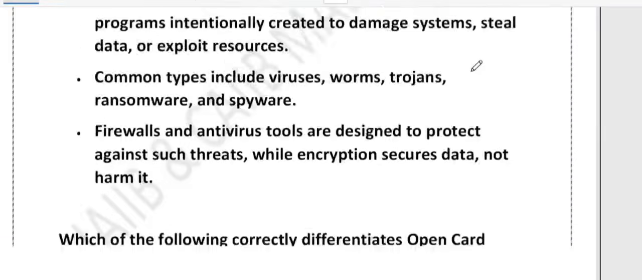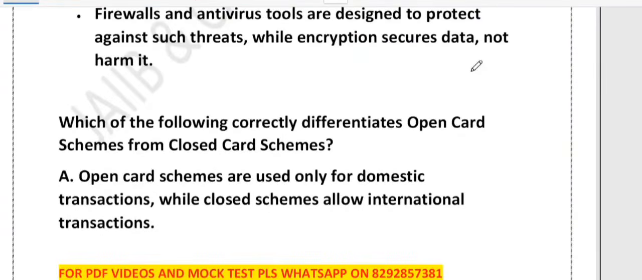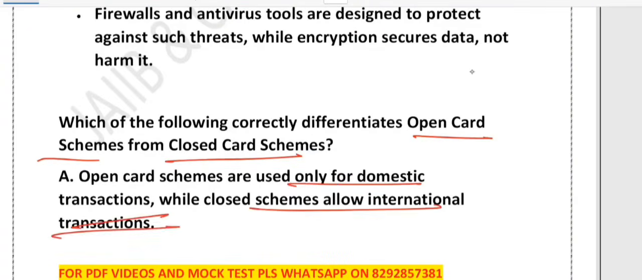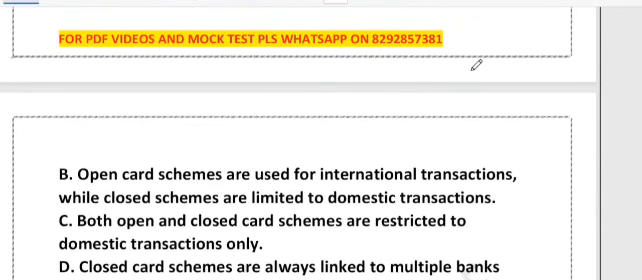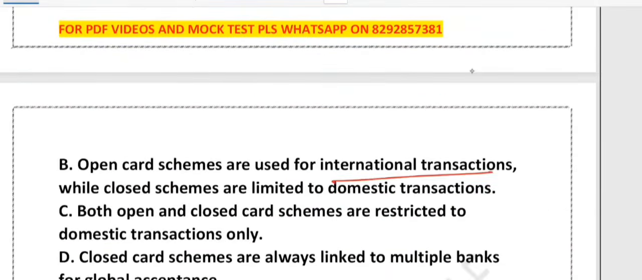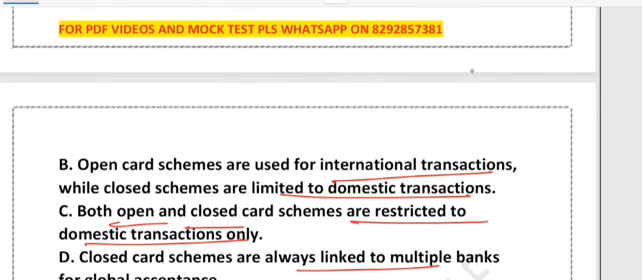Now the next question is, which of the following statements correctly describes the difference between open card scheme and closed card scheme? Option A. Open card schemes are used only for domestic transactions, while closed schemes allow international transactions. Option B. Open card schemes are used for international transactions, while closed are limited to domestic transactions. Option C. Both open and closed are restricted to domestic transactions. Option D. Closed card schemes are always linked to multiple banks for global acceptance. What do you think is correct?